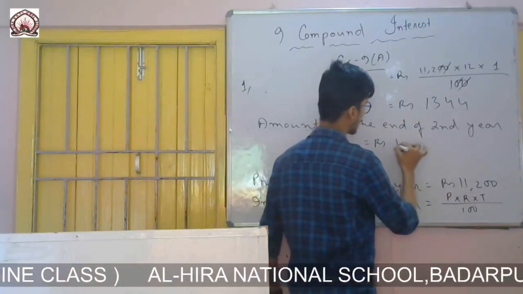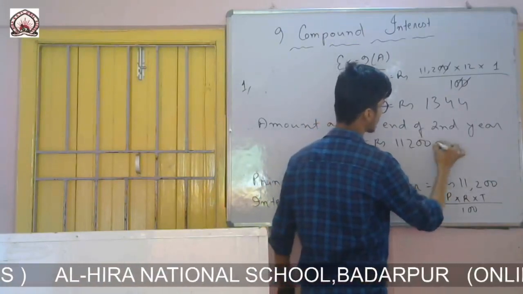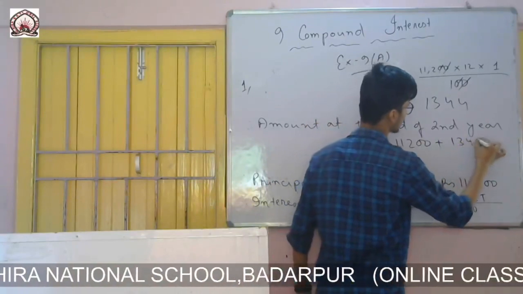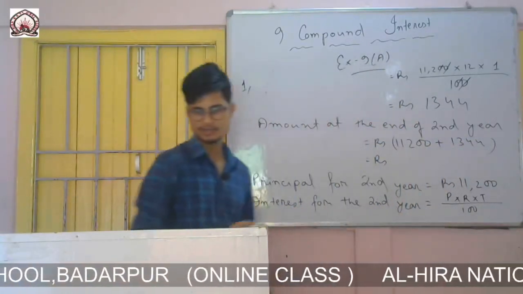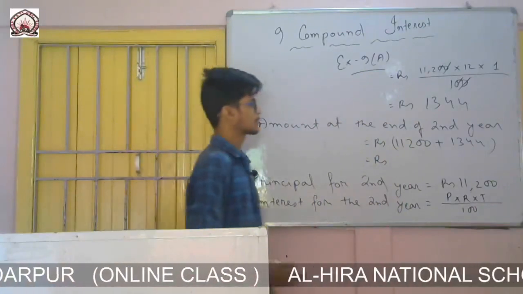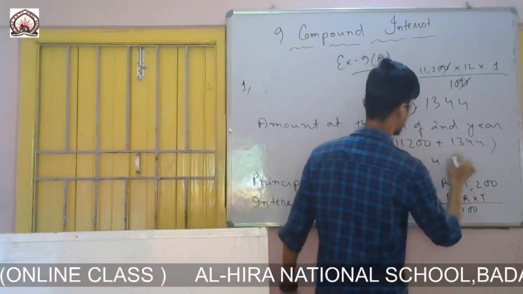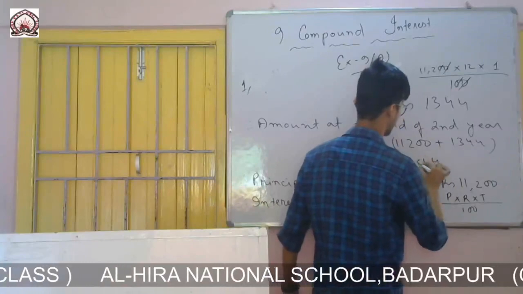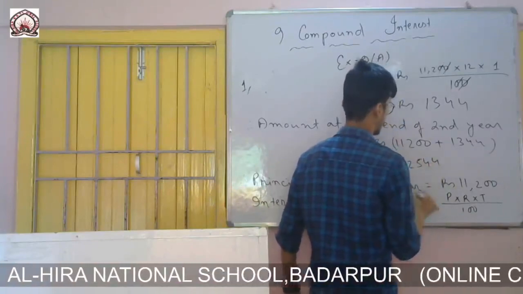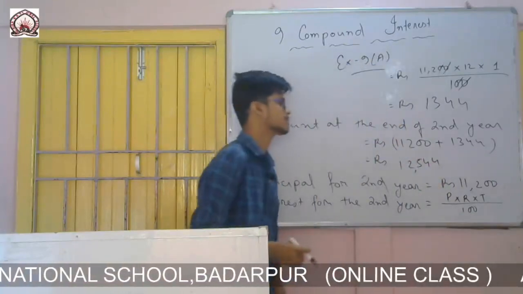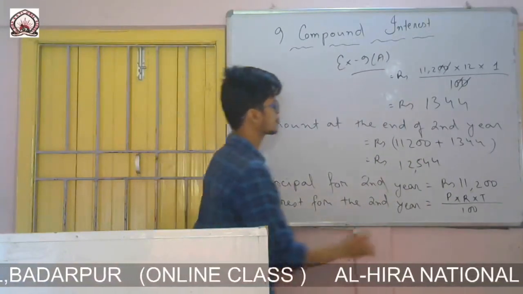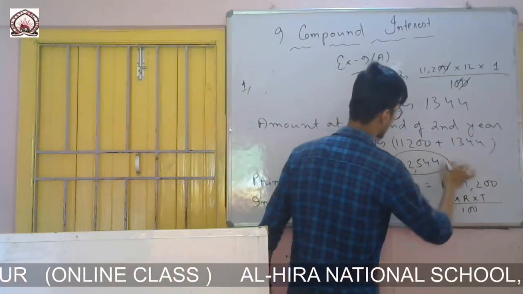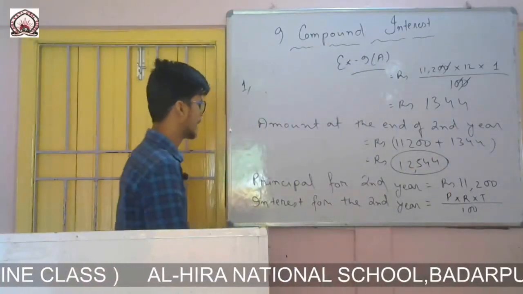Principal was 11,200 and interest is 1344. So it will be equal to 12,544. So this is the amount at the end of second year.